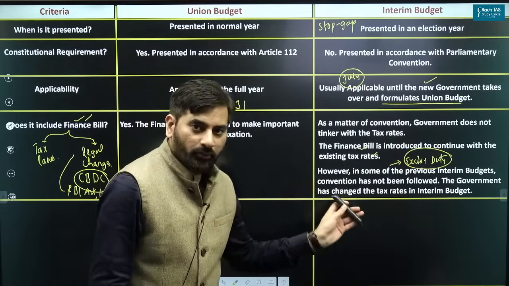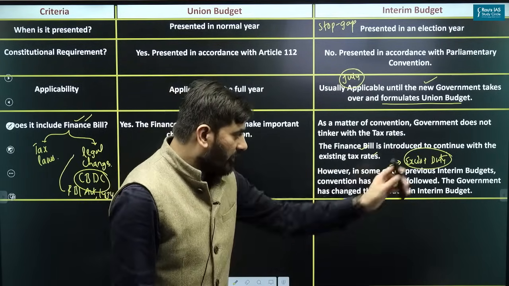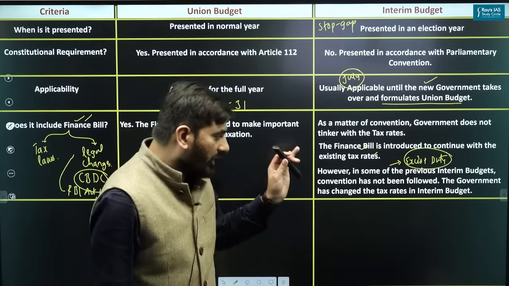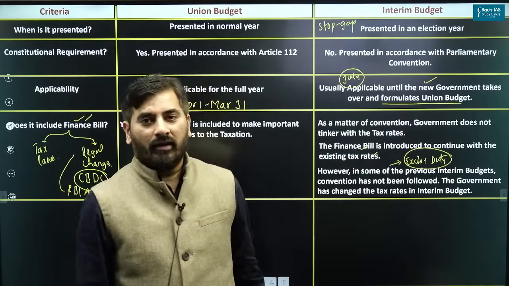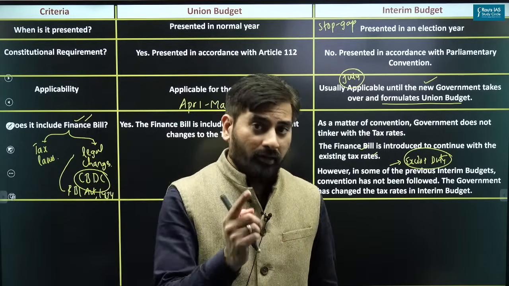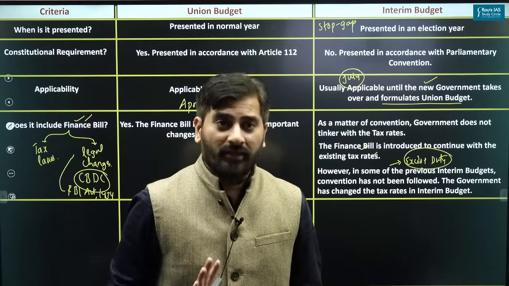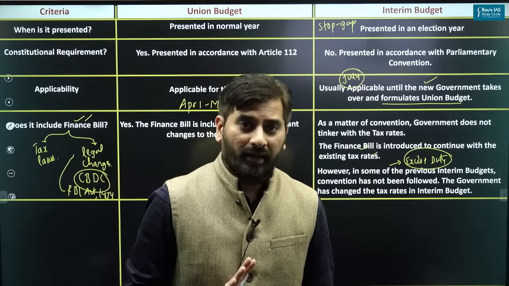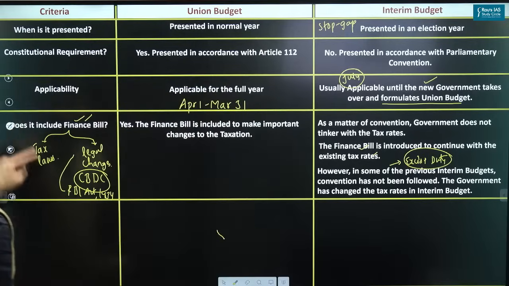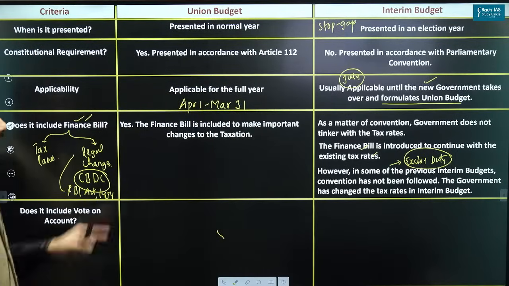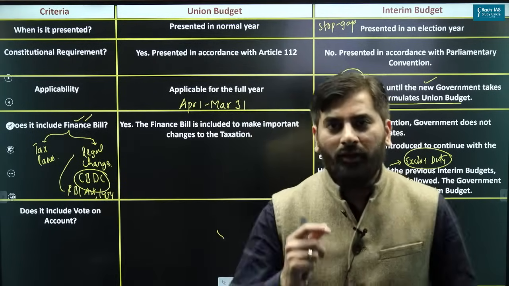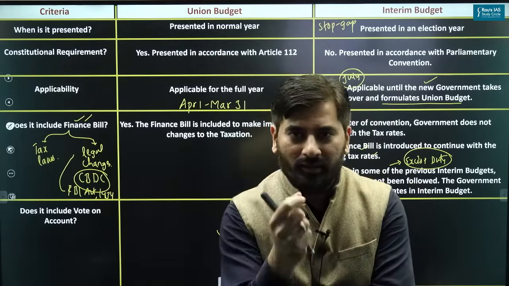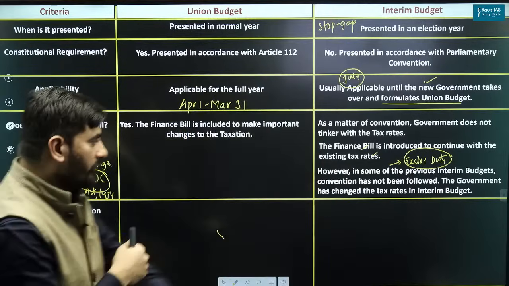I hope you are getting this point. So you can see, in some of the previous interim budgets, the convention has not been followed. Government has changed the tax rate. This becomes important from the perspective of your prelims examination. Please understand that. Apart from that, just look at this. Does it include vote on account? And what is vote on account? Let's quickly understand this concept of vote on account.